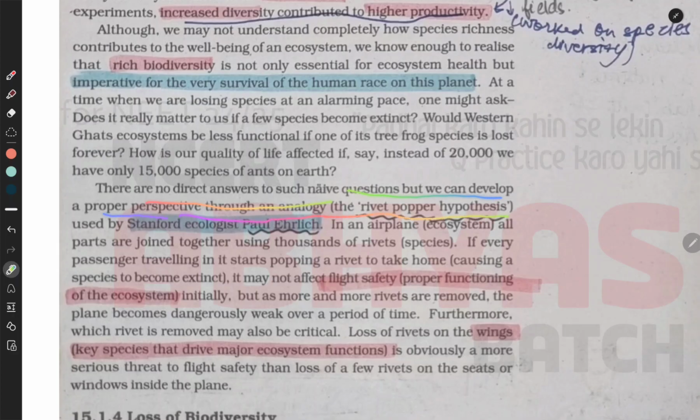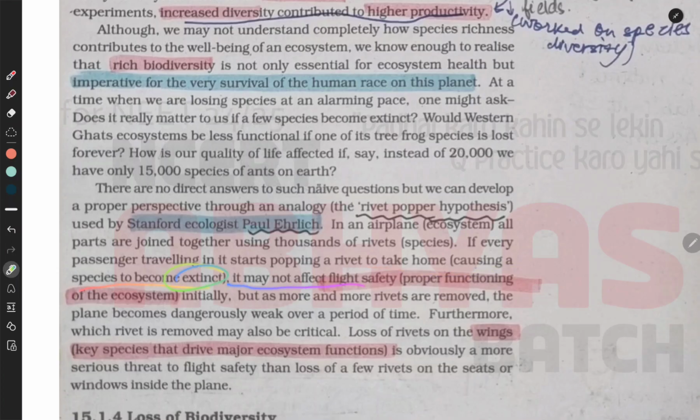but we can develop a proper perspective through an analogy, the rivet popper hypothesis used by Stanford ecologist Paul Ehrlich. In an airplane, all parts are joined together using thousands of rivets, each of which is a species. Every passenger traveling in it starts popping a rivet to take home, causing a species to become extinct.